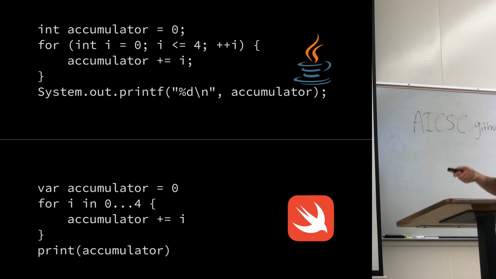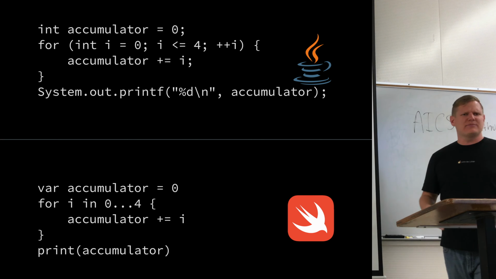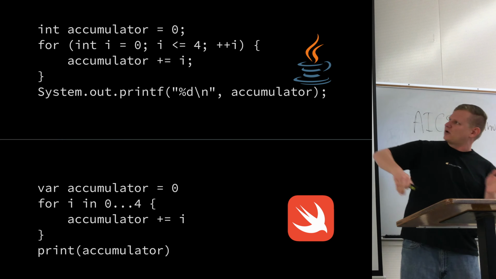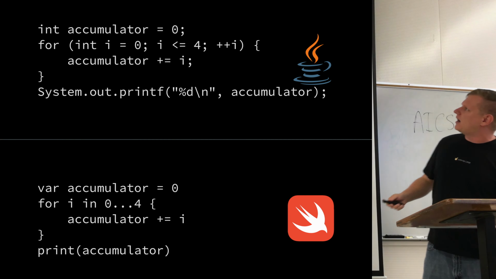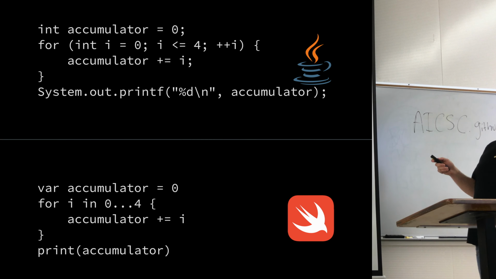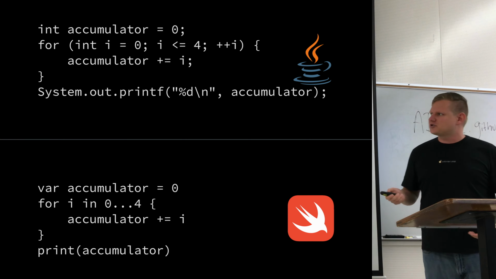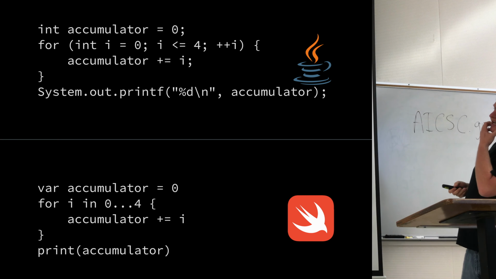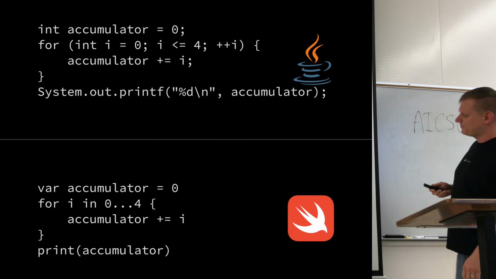It's just for i in 0..<4, which is the same as Python's range operator, and it means I want to start at 0, and I want to go up until 4. Functionally, both of these examples do the same thing. It's just this one is, I think, a nicer syntax. It's certainly less verbose syntax.